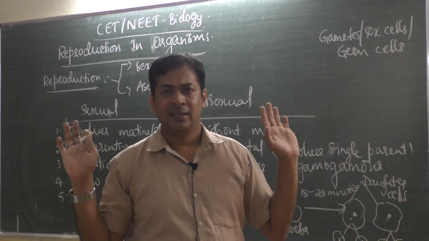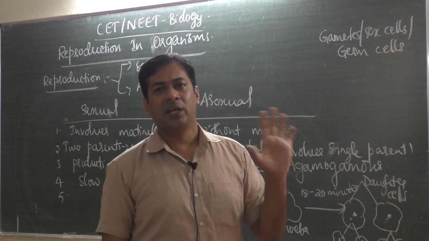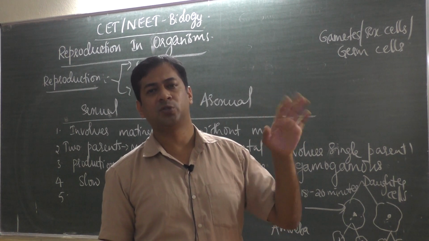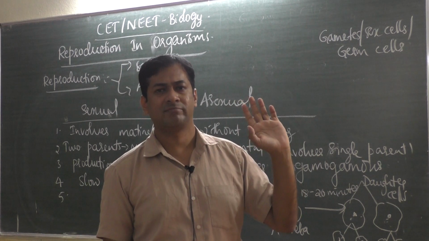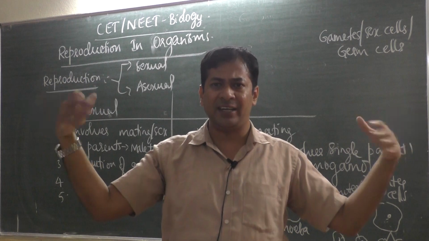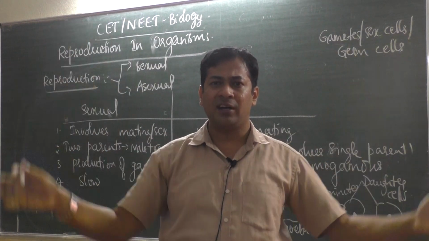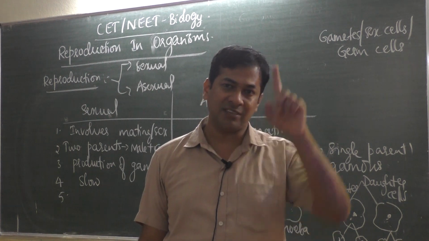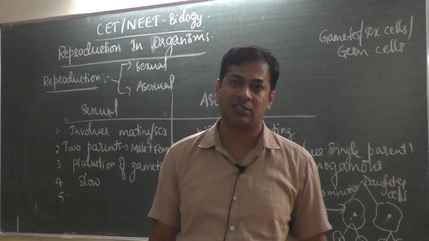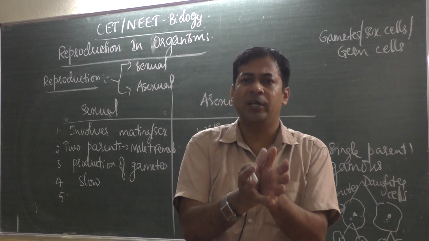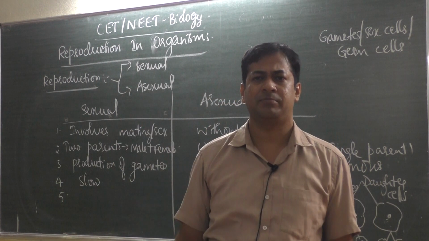One more example: one amoeba reproduced into so many amoebas, more than 100. 1 became 2, 2 became 4, 4 became 8, 8 became 16, like that. More than hundreds are produced. Now, if I ask you to identify the first parent, you will be confused, because all the hundreds of amoebas, including the parent, look exactly the same.